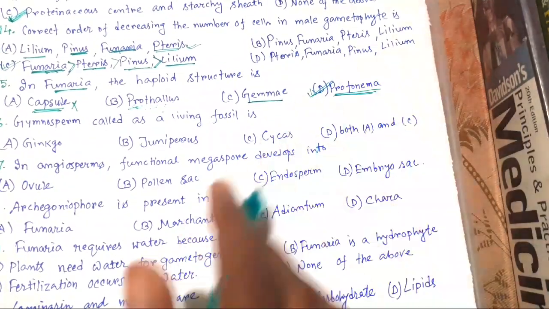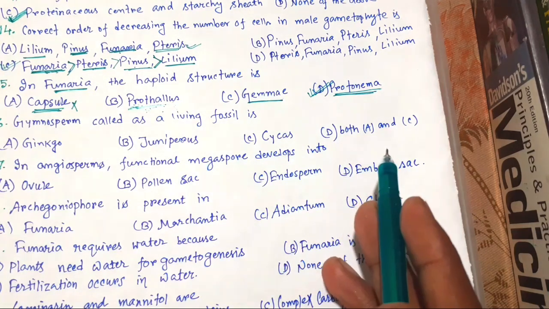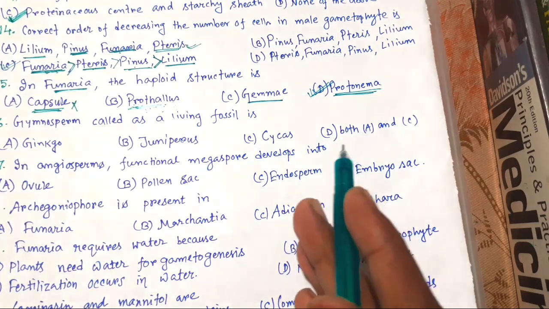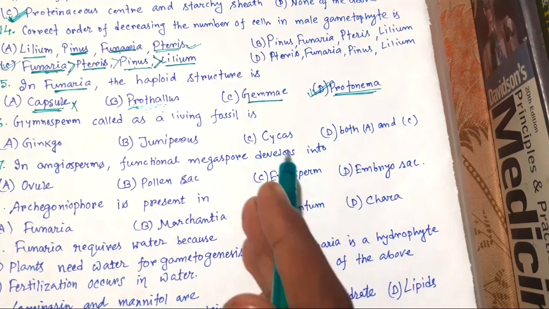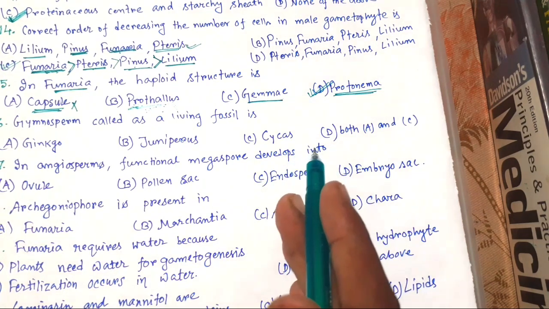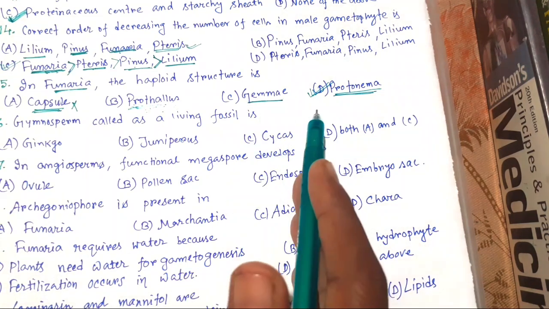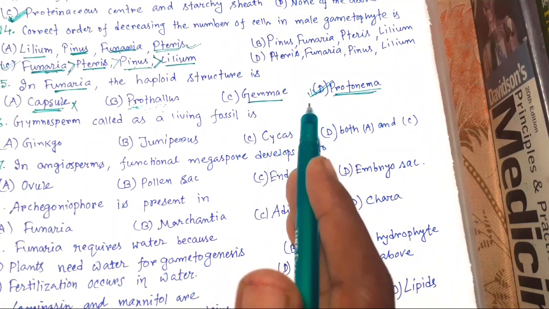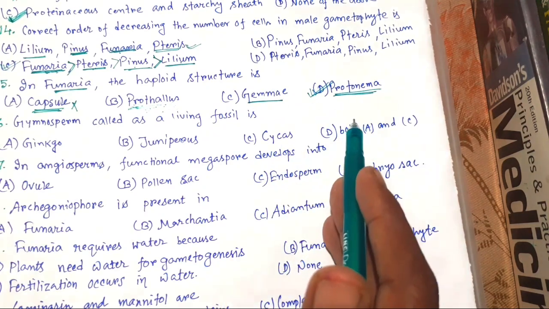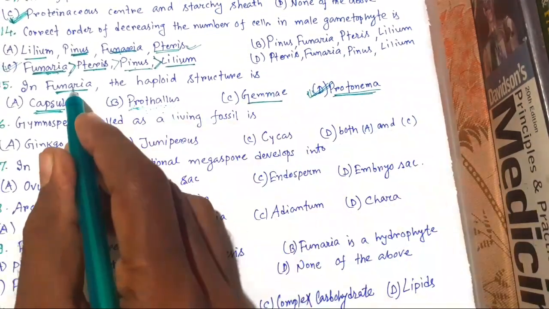So the right choice is Protonema. So what is Protonema? That's the first stage of development of moss, and Protonema develops directly from a spore. It is a creeping, green, branched, and frequently filamentous stage of moss. This is the first stage, and the second stage is the leafy stage, which bears sex organs. So the right choice is Protonema in case of moss.